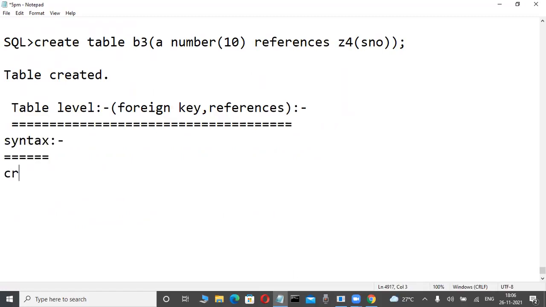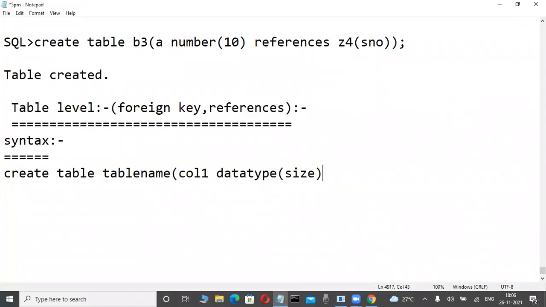Suppose here, CREATE TABLE and the table name is there. First we are defining all the columns. Don't write it, just observe it here: column name, data type, size like this, any number of columns also. First we are defining all the columns, so many columns. Last only, slowly observe it here.